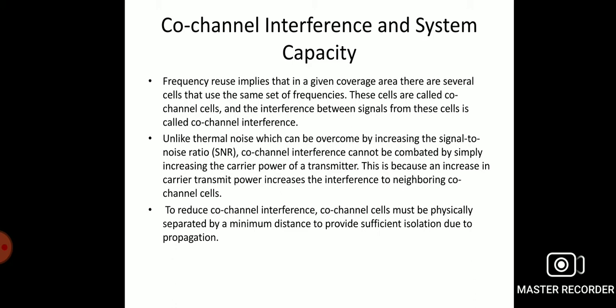Co-channel interference degrades the system performance and it has to be reduced or minimized. For this, co-channel cells should be physically separated by a defined distance so that the interference will not take place during the cell propagation. The second solution is analysis.